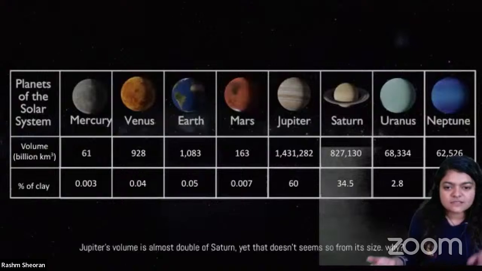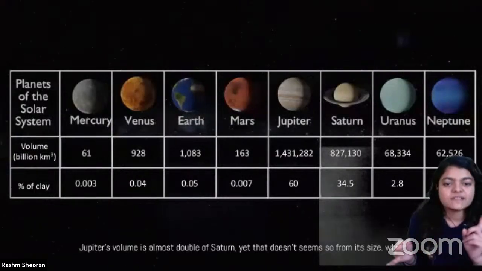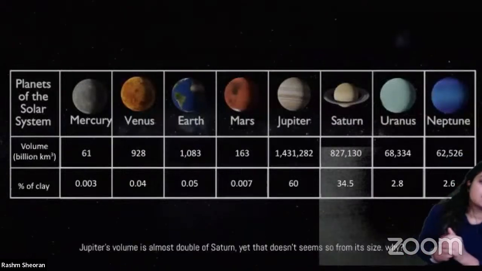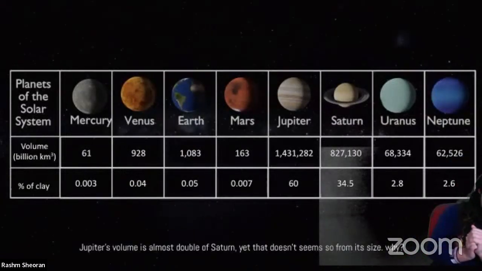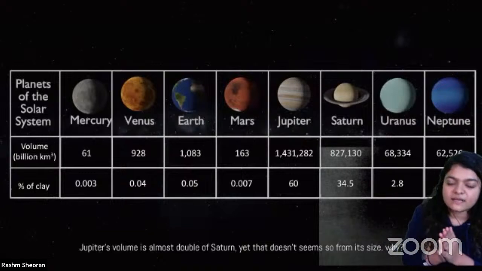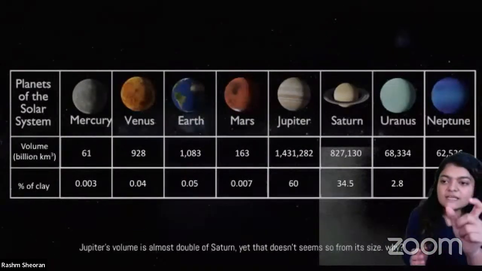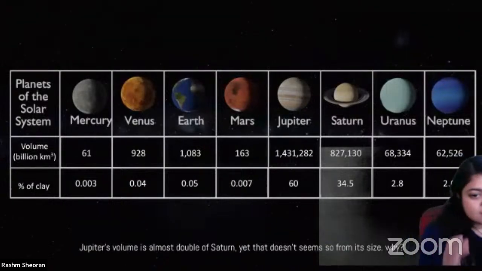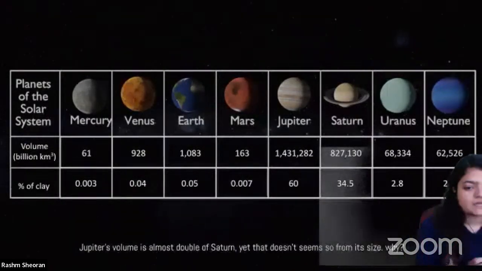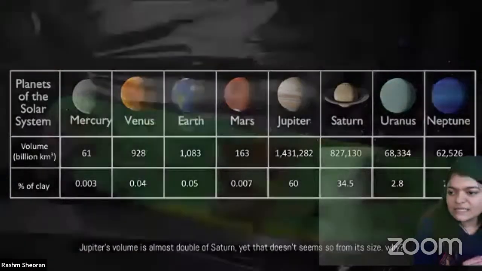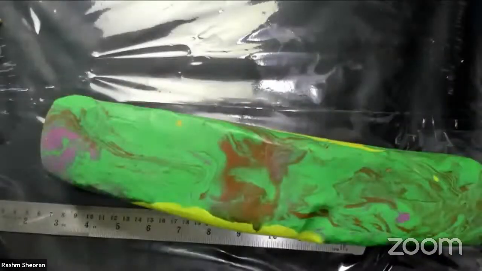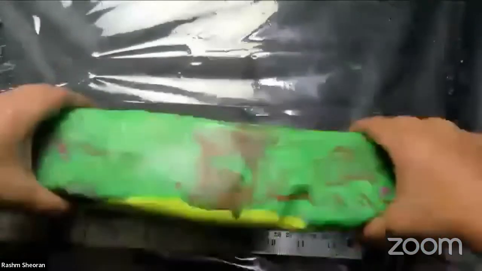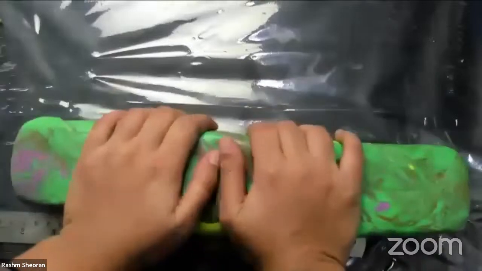And then you add all of these things together: 61 plus 928 plus 1083, 163, and then 14 lakh, 8 lakh, and then 68,000 and 62,000. Add all of these numbers together, and then take the volume of Jupiter and divide by all of these things. And what will you get? You will get 60%. So let's start with 60%. How can I actually take out 60% of atta or clay from the entire clay that I have, right? So everybody, you should do this thing together with me. Let's see.